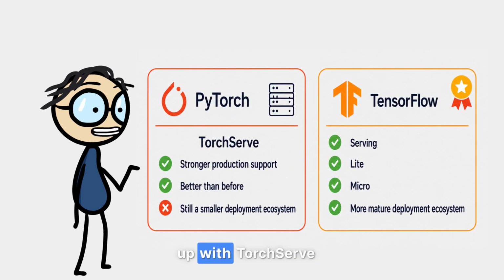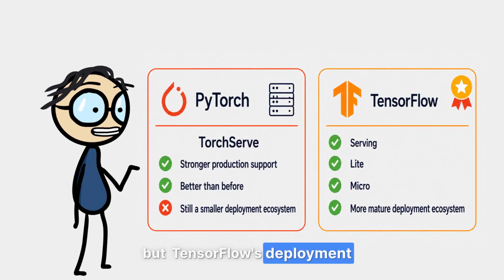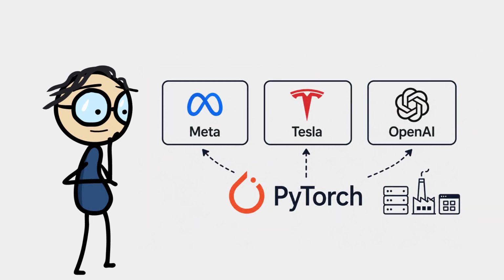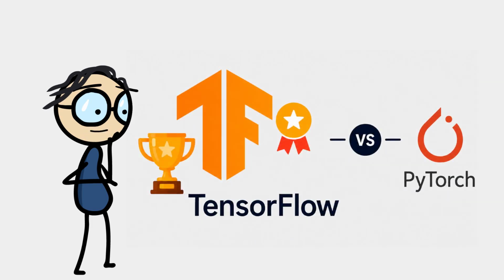PyTorch has caught up with TorchServe, but TensorFlow's deployment ecosystem is still more mature. However, PyTorch is now used in production at Meta, Tesla, and OpenAI. The gap is closing fast. Round 3 winner, TensorFlow, but only barely in 2026.